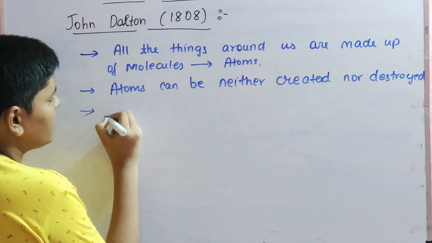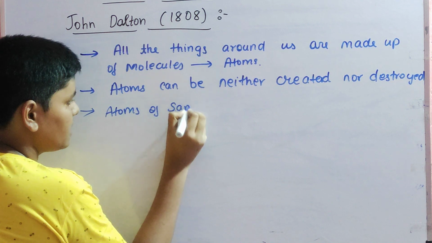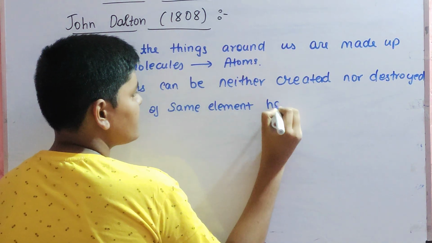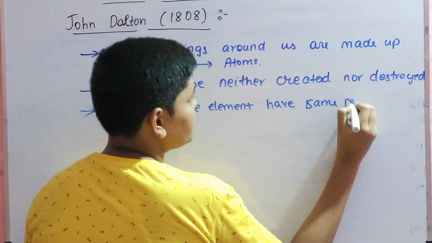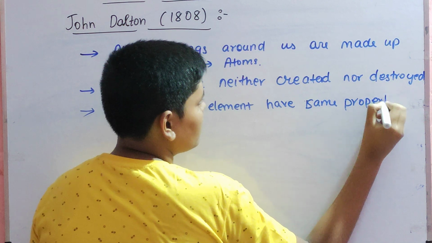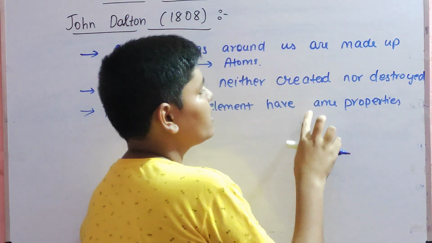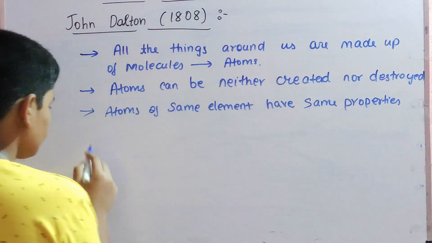Then the next point he said was that atoms of the same element have the same properties. For example, if you take 2 oxygen atoms or 2 carbon atoms, they will always have the same properties.